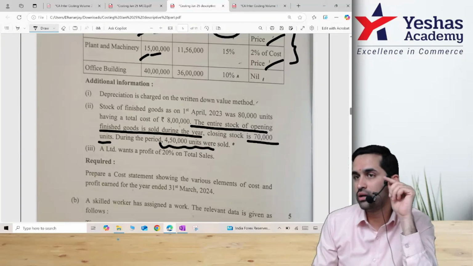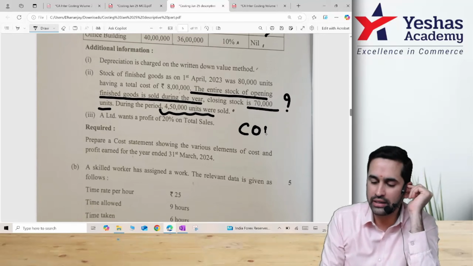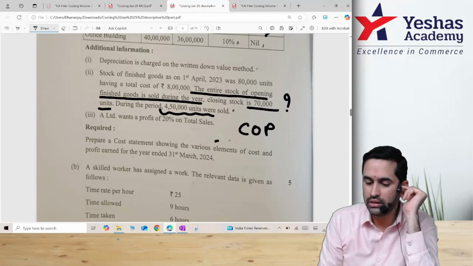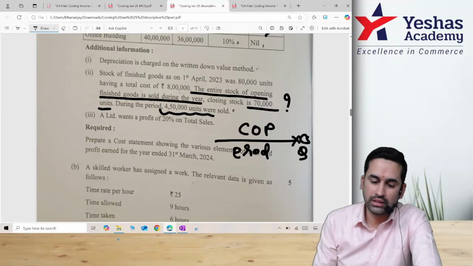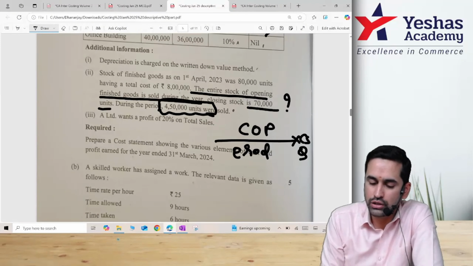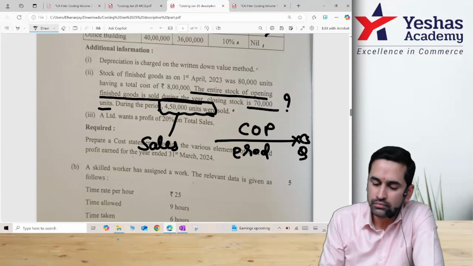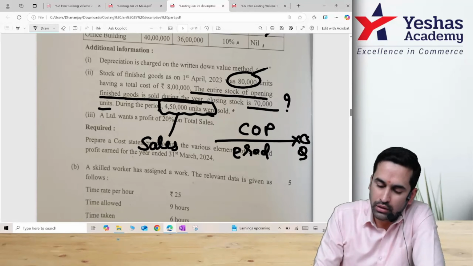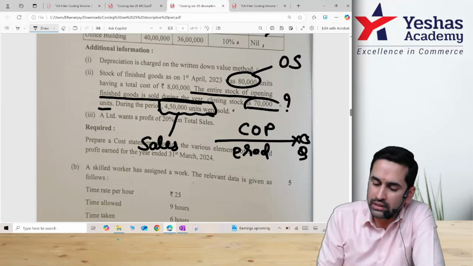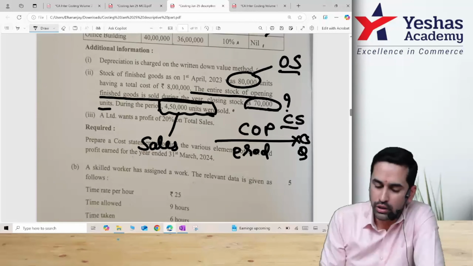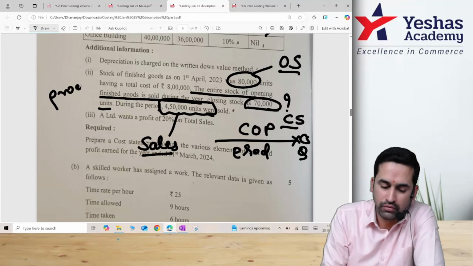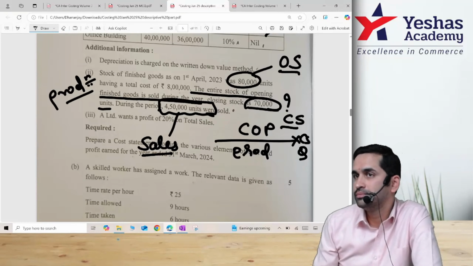Now we have sales data. You have closing stock 70,000. How to do value of this? You would have calculated cost of production. That you divide by number of units produced. That you multiply by closing stock quantity. Then sir, how to find out production? 4.5 lakh sales quantity given. Correct? 80,000 opening given. 70,000 closing given. If you have opening stock, you have closing stock, you have sales, you are doing FG. With this you can find out production.